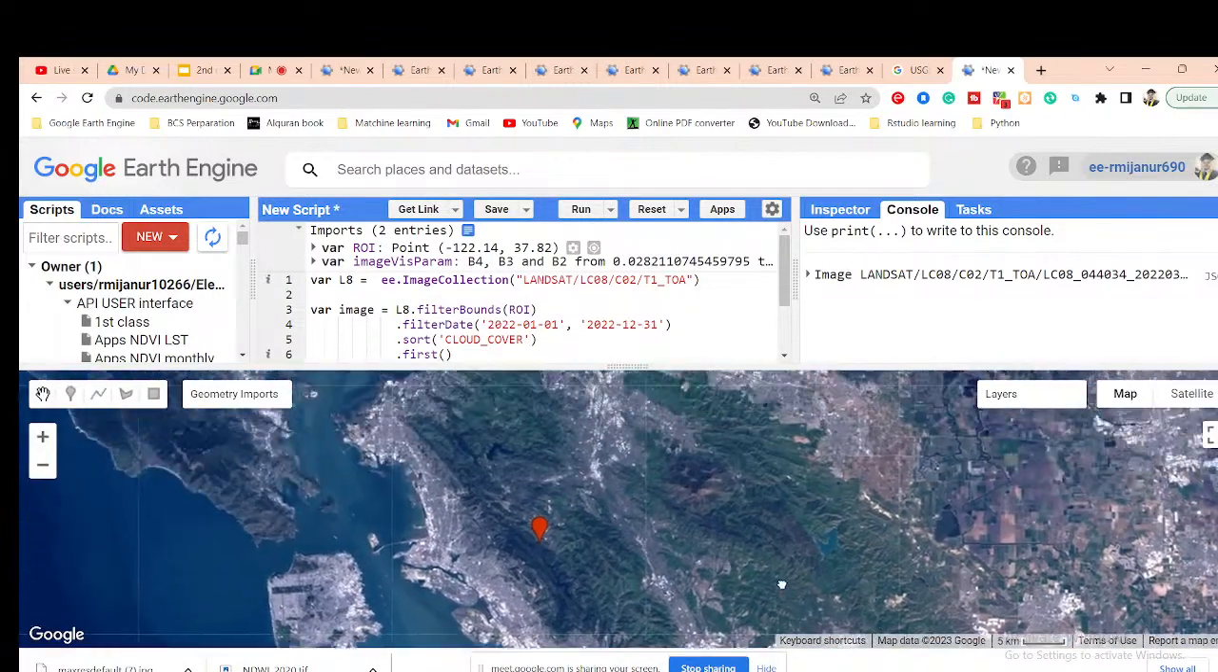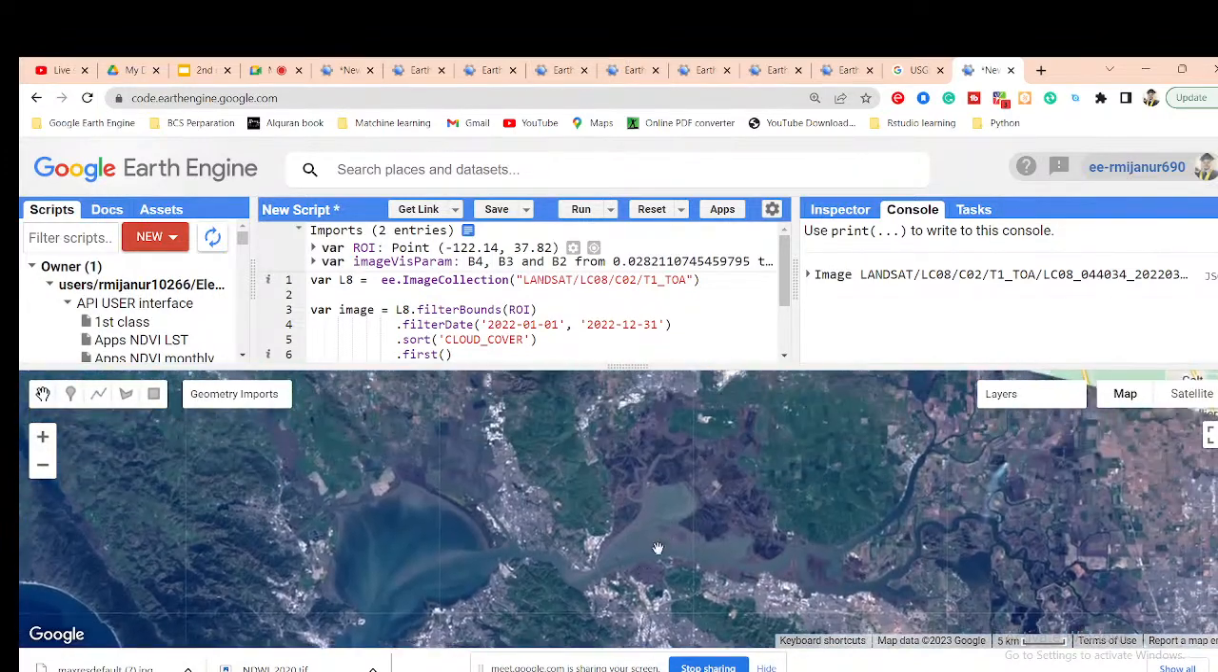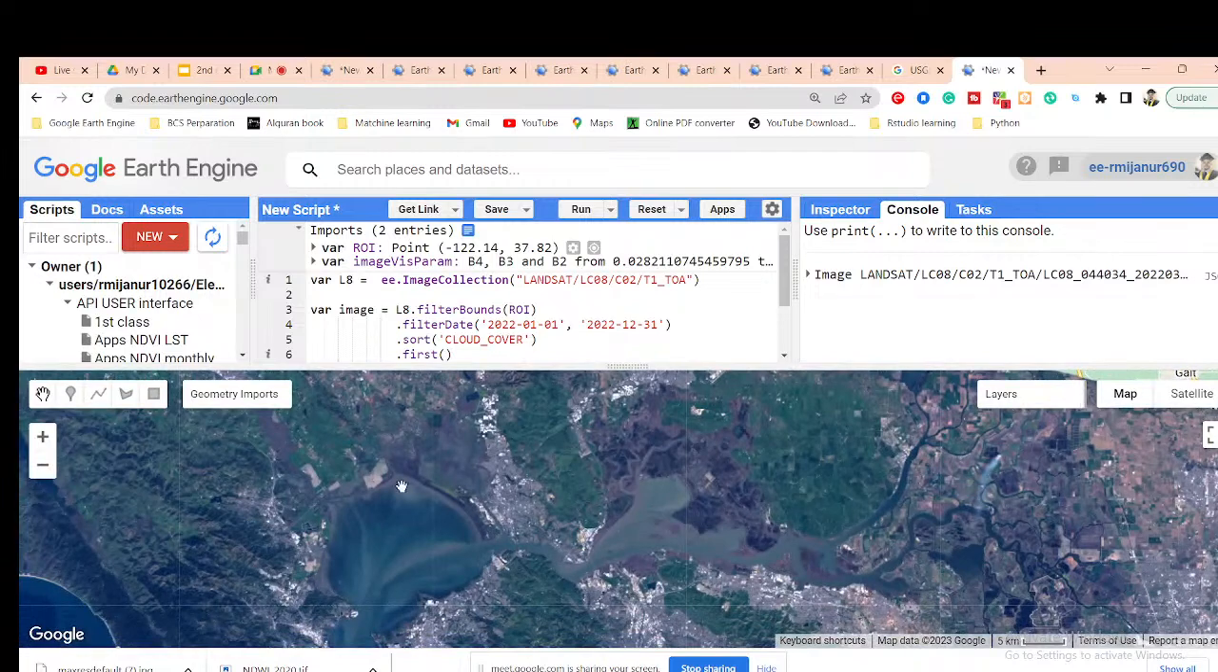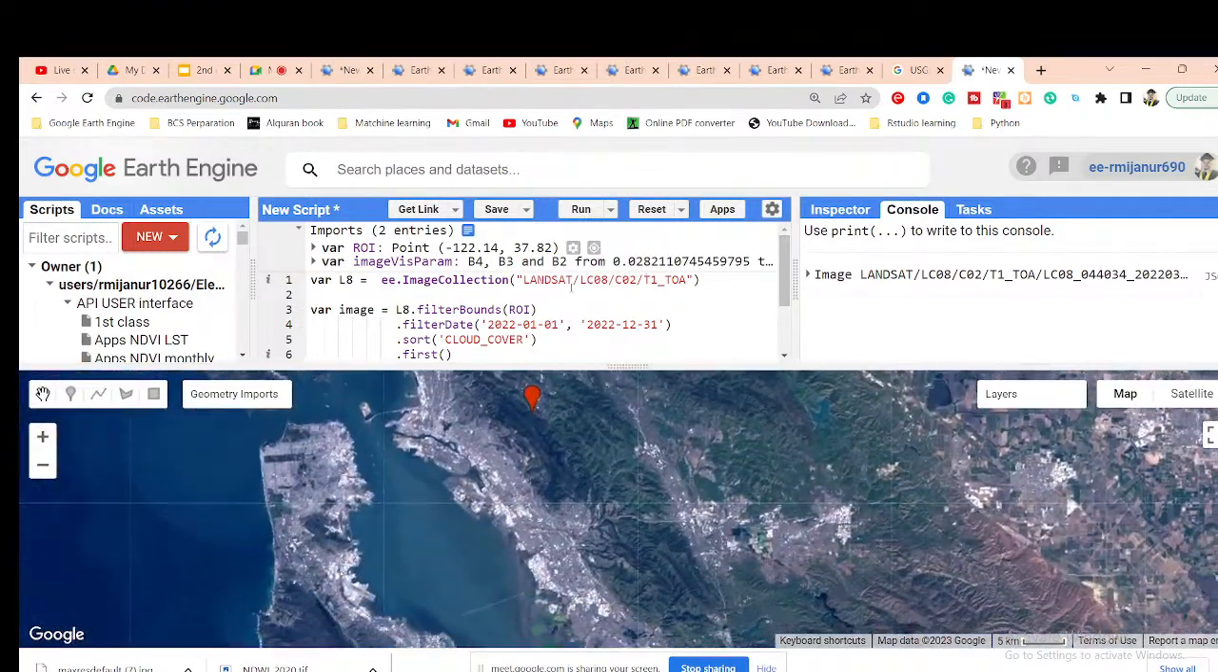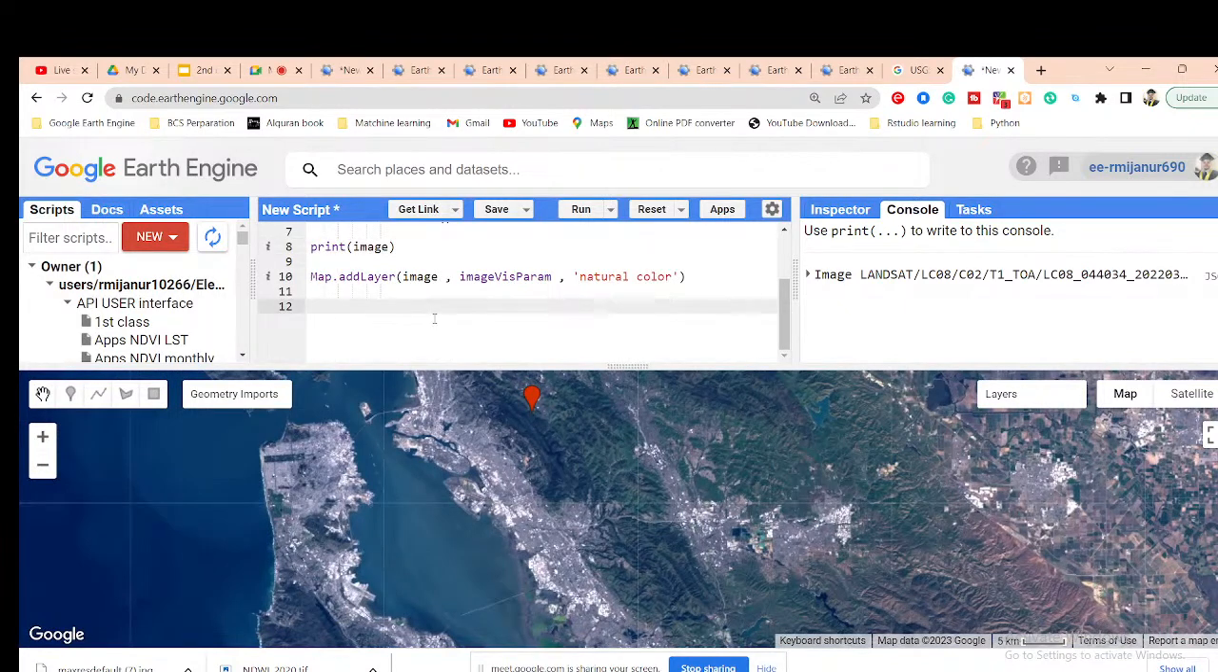Okay, so now we can get this image, and from this image I want to extract the information about vegetation greenness. For that, what can I do? I need the help of NDVI. The NDVI formula is near infrared band minus red band divided by near infrared band plus red band. This is the formula for creating the normalized difference vegetation index.